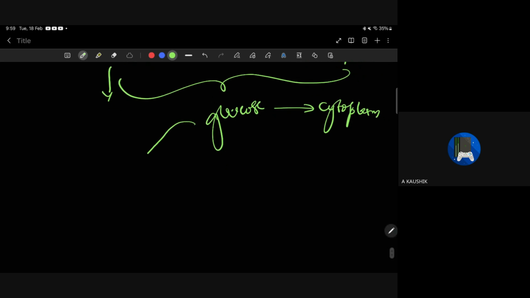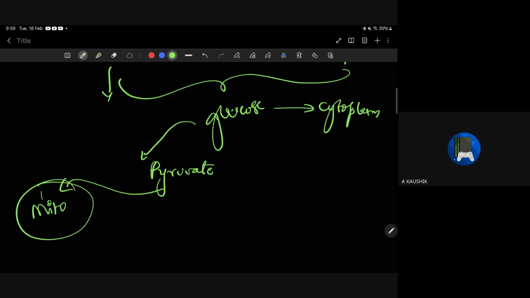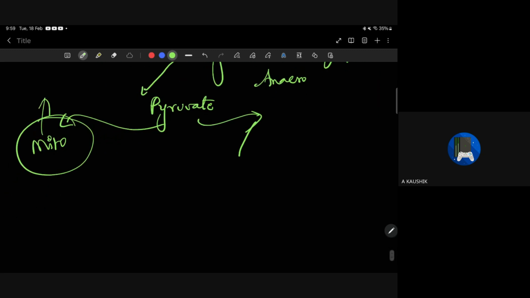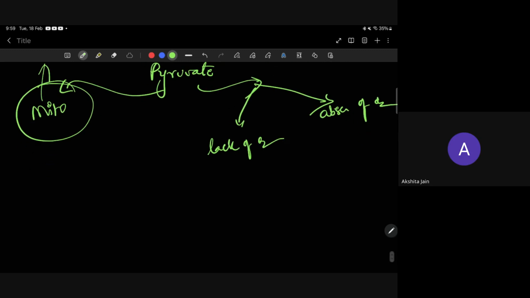If aerobic, glucose changes into pyruvate and this pyruvate goes to the mitochondria. Because oxygen is present, the process takes place here. What happens to pyruvate in anaerobes? Two things happen in anaerobes, children. One is lack of oxygen, one is absence of oxygen. Ma'am, aren't both the same? No, lack of oxygen means it was there before, but now the supply has decreased a little. Where does this happen? Muscles. Muscle cells.